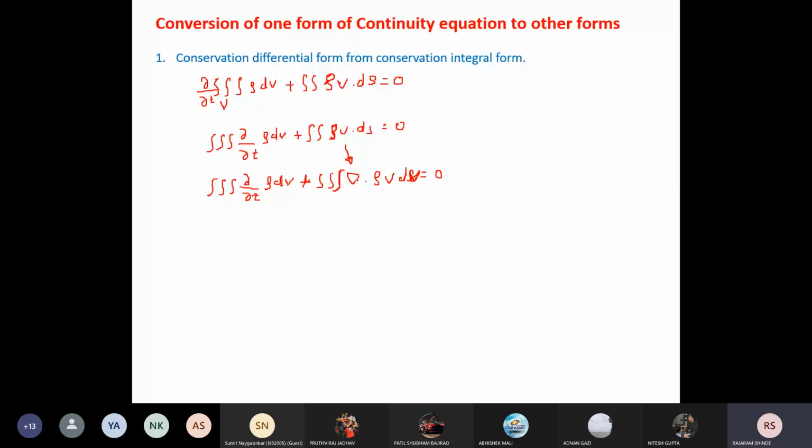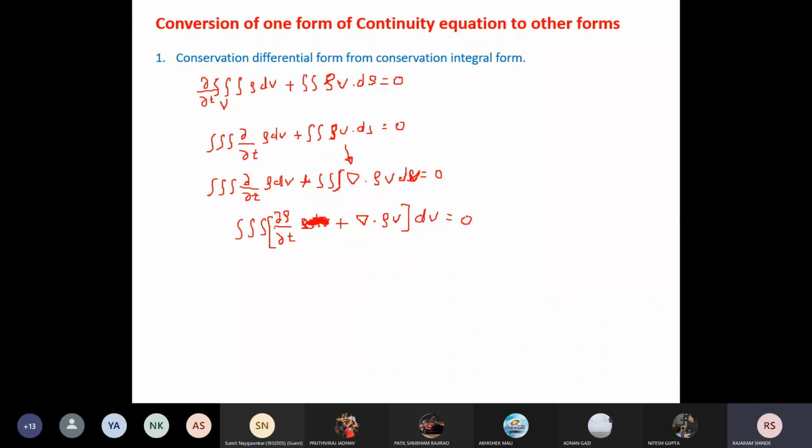Okay, now after that I will combine these two terms. I will write one triple integration with a square bracket: the derivative with respect to t of rho, plus del dot rho v, over dv, and this is equal to 0. Okay, del dot rho v over dv equal to 0.